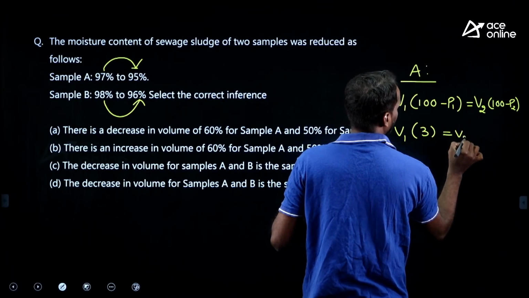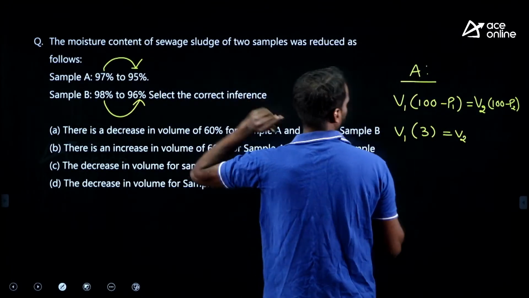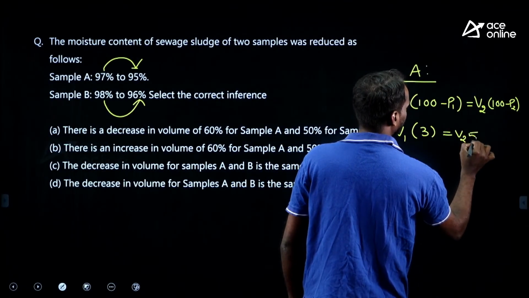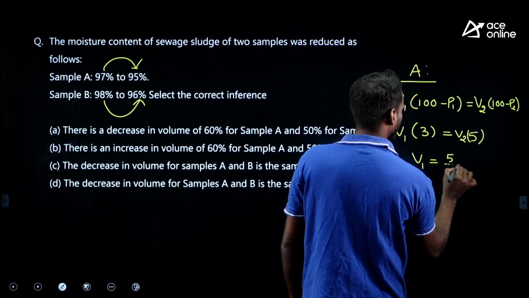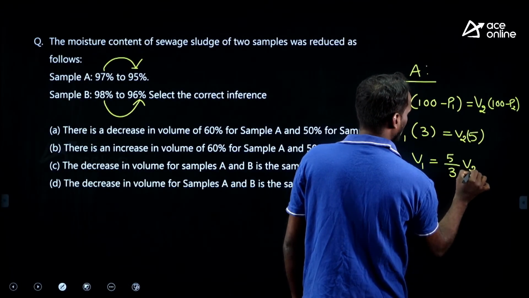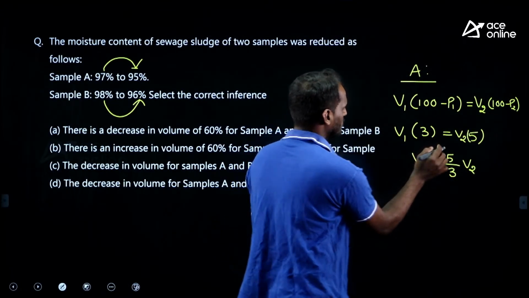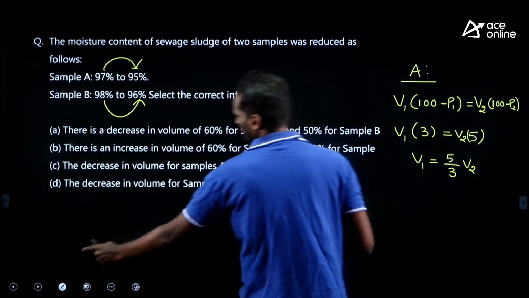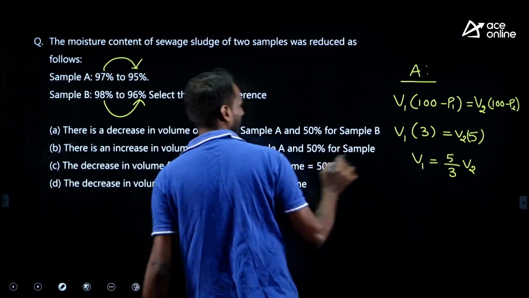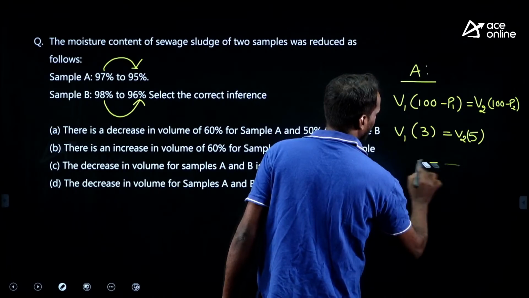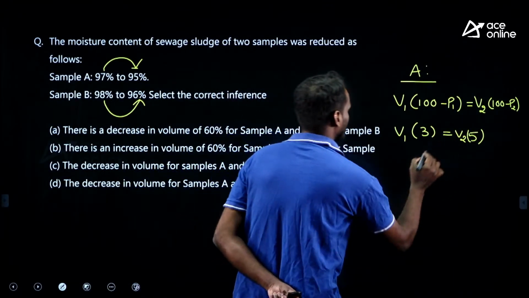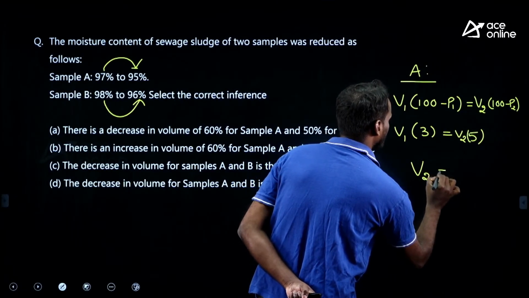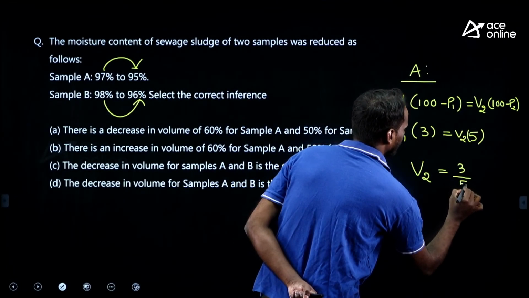What is V2? 100 minus P2. Final is 95. 100 minus 95 means 5. Therefore, initial volume is equal to 5 by 3 times the final volume. The reduction in volume needs to be written in terms of V2, the final volume, right? Therefore, V2 is equal to 3 by 5 V1.